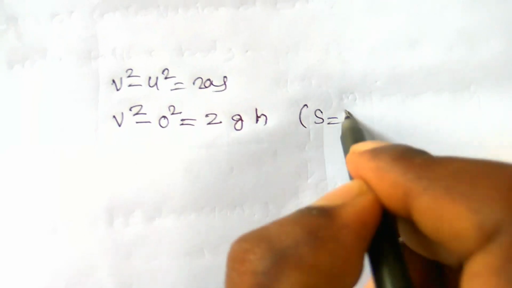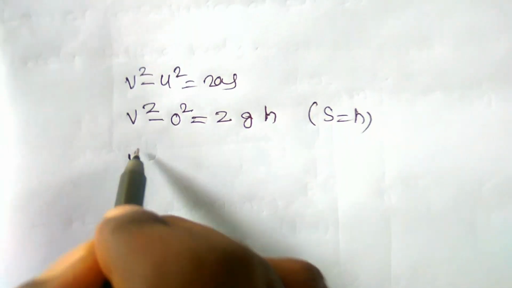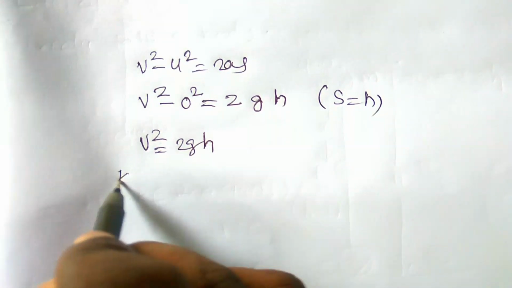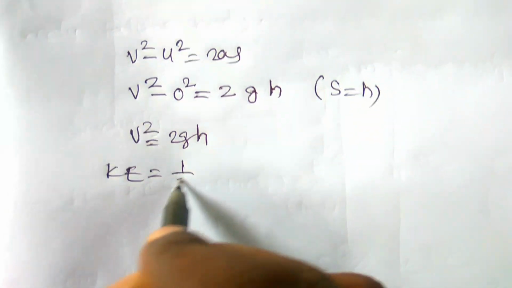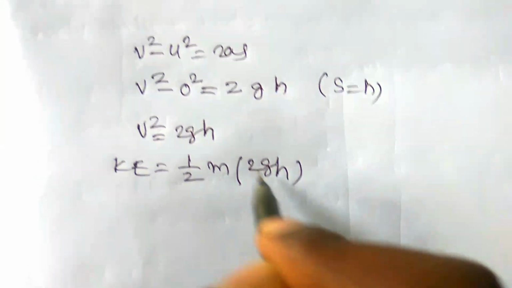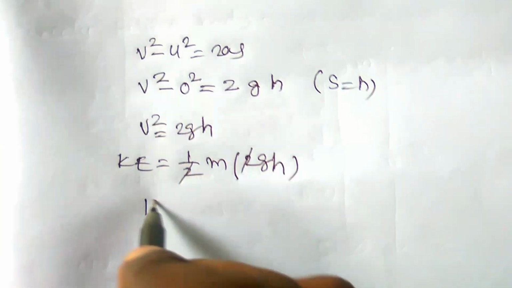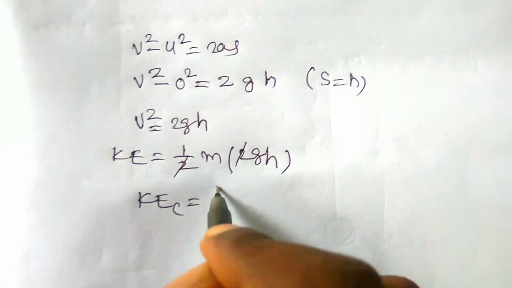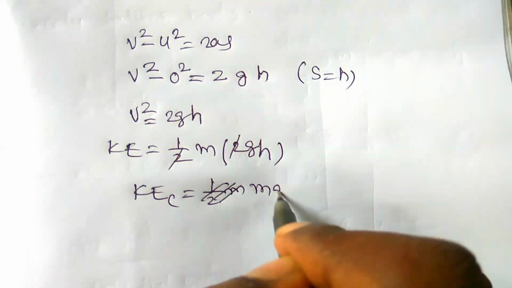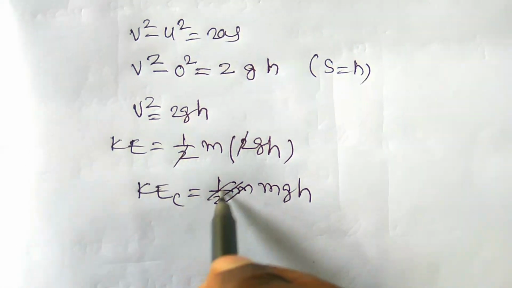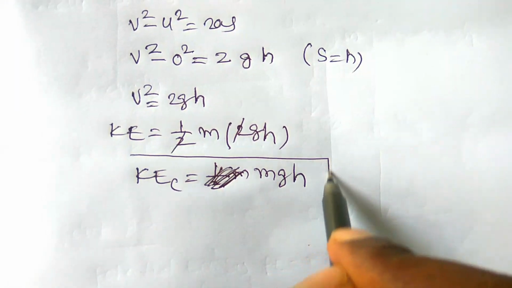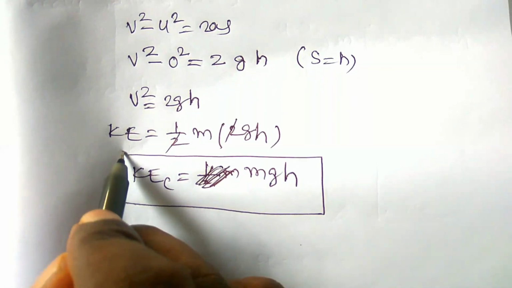Then v square is equal to 2gh. Therefore KE is equal to 1 by 2 m into 2gh. 2 and 2 will be cancelled out. KE at C is equal to mgh. So this is the kinetic energy at point C.